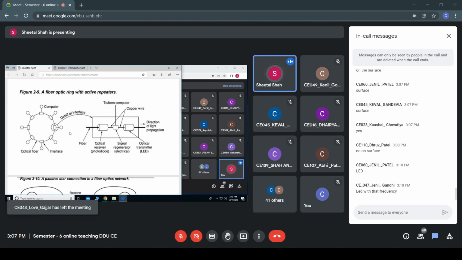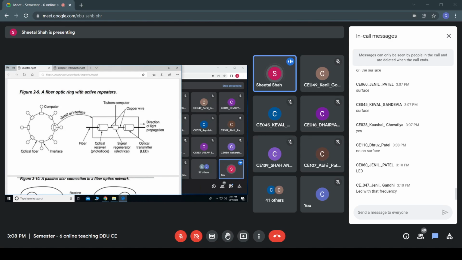Now say this is transmitting some data to this particular computer. At every end, it will first convert it into its corresponding electrical signal, then again the electrical signal would be converted to an optical signal.